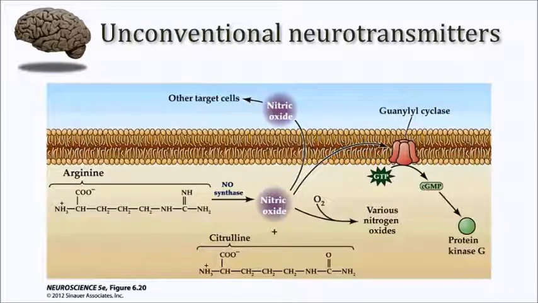Of some interest is the activity of nitric oxide as a vasodilator. And so this is a function that is performed in a variety of tissues, and that activity is mediated by a guanylyl cyclase pathway. And perhaps it's of interest to some of you that Viagra and other related drugs that are used to affect erectile dysfunction do so by affecting nitric oxide mediated vasodilation.